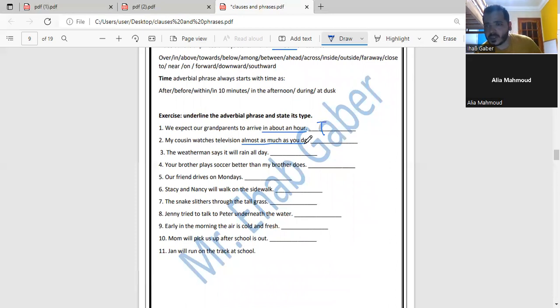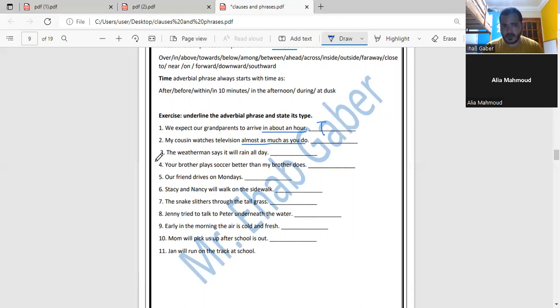I think it's going to be called degree adverbial phrase. Yes or no? Yes. So we didn't take it yet, but I need to have a look at it. We'll discuss it later. This is degree, write D here. Someone might tell me that it's frequency, but it doesn't tell us the number of times. It tells us the quantity, yes?